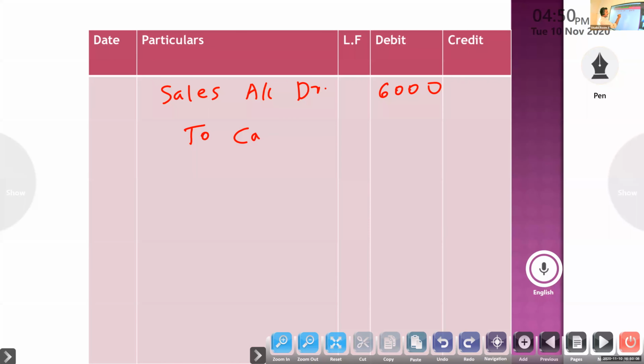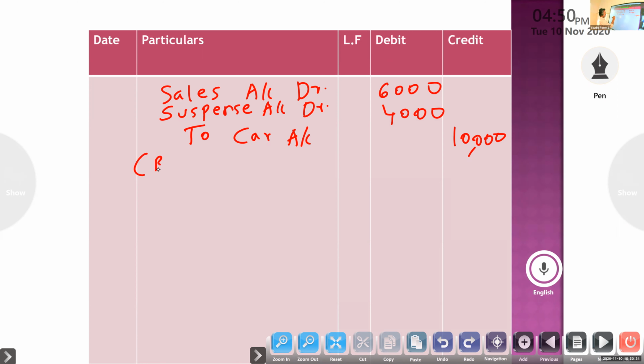Before that, one error will be rectified to car account, to car account 10,000. So credit is more. Sales account debit, suspense account debit to car account. The correct credit is car. Instead of car, we wrote sales, so that is wrong. Debit sales, then the balance amount we put in the suspense account. Being sold car credited to sales account.